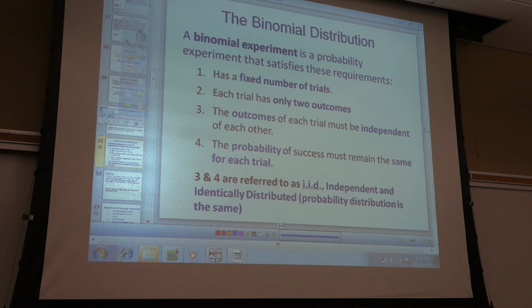3 and 4 are closely related. The probability of each trial stays the same. The probability of flipping a coin and getting heads stays the same. The probability of rolling a dice and getting a 4 stays the same. The probability of picking somebody who owns a dog remains the same. So those are the requirements for a binomial distribution.